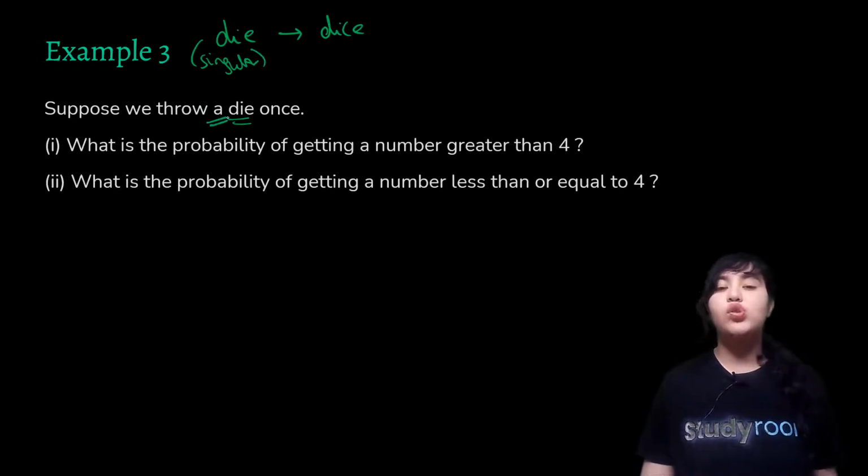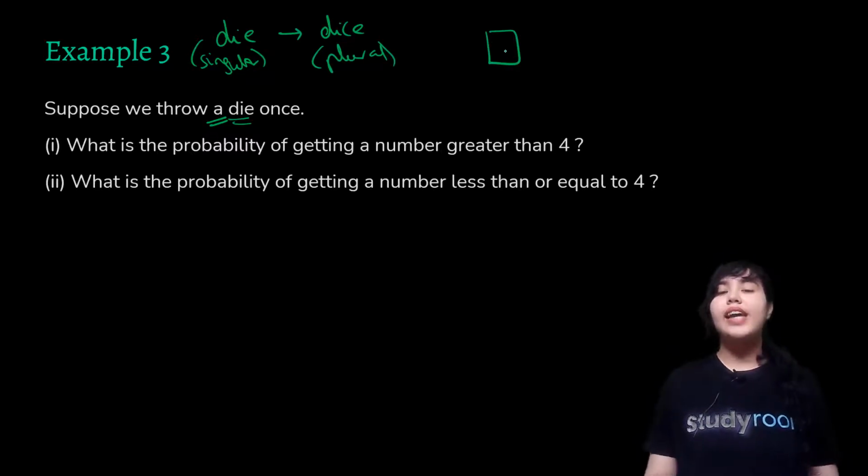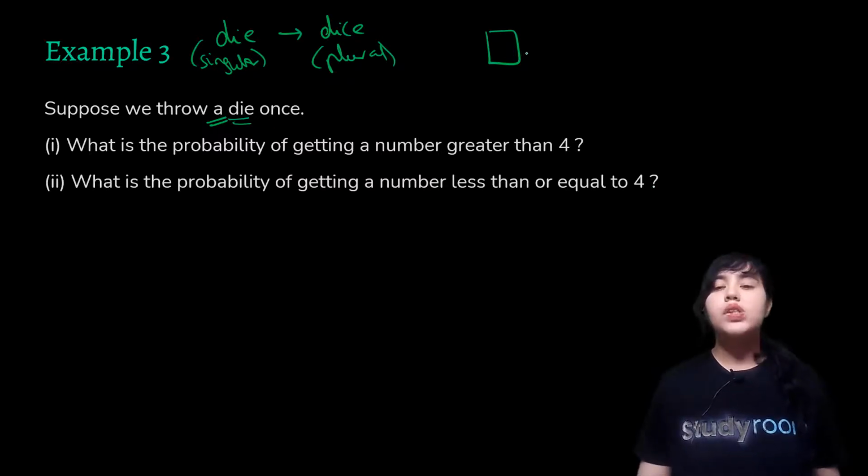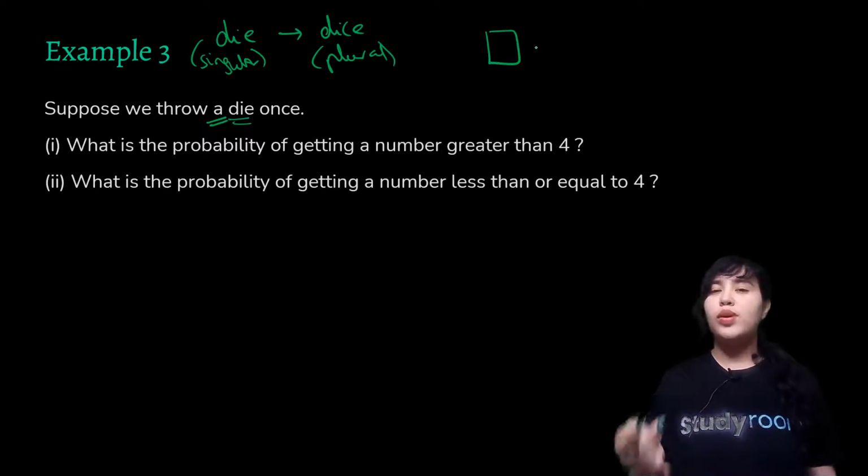Here, even they have used "a", so look at the article that they've used. Singular is die and dice is plural. If I give you just one of them, that is a die. If I give you more than one, like 2, that becomes dice. So you're rolling a die once, and you have to tell me the probability of getting a number greater than 4 or less than or equal to 4. So here, what are the possibilities when you roll a die?